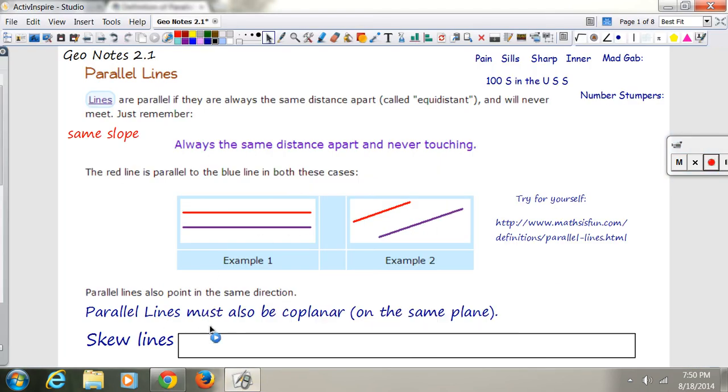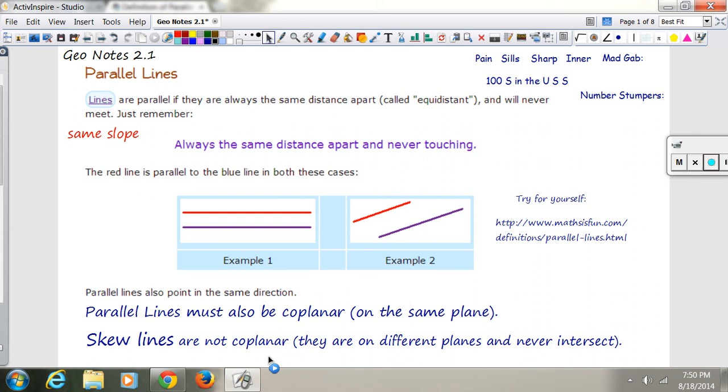Okay, so back to the notes. Parallel lines must be coplanar. They're on the same plane. If two lines are said to be parallel, that means that they have to be on the same plane somewhere. Whether the plane's coming down, going across, they will be on the same plane if they're parallel. Skew lines, on the other hand, are not coplanar.